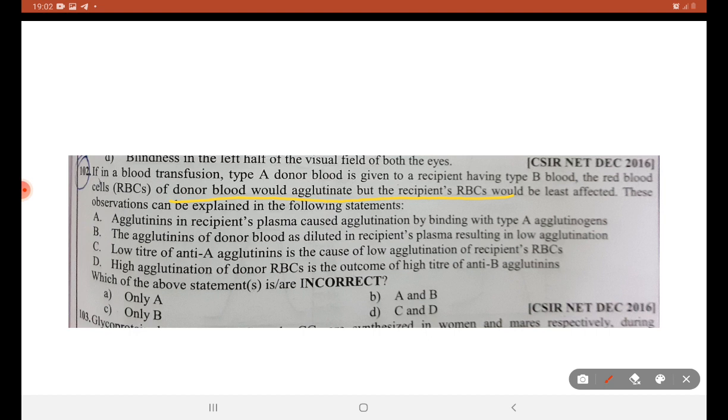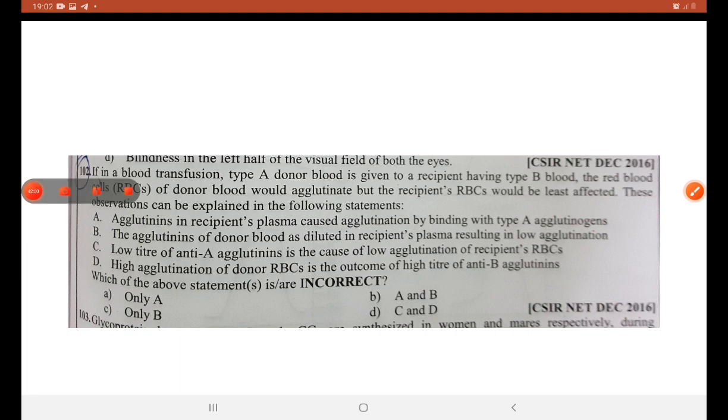Agglutinin of the donor blood is diluted in the recipient plasma, resulting in low agglutination. Low titer of anti-A agglutinin is the cause of low agglutination of recipient RBC. High agglutination of donor RBC is the outcome of high titer of anti-B agglutinin.